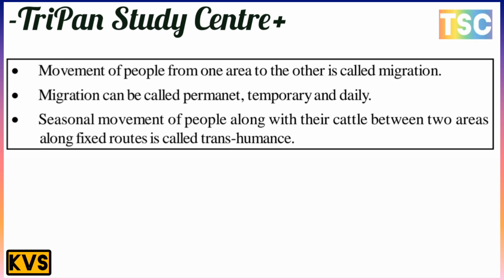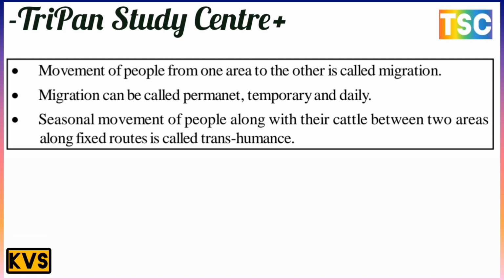Here is the most important part, a summary. First point: the movement of people from one area to another is called migration. Second, migration is of two types: temporary migration and permanent migration.